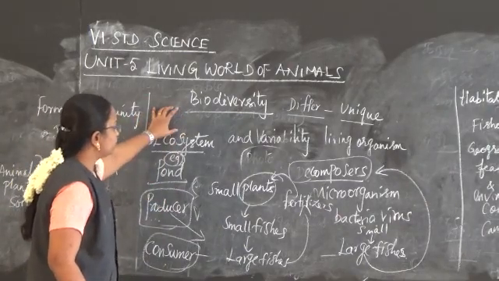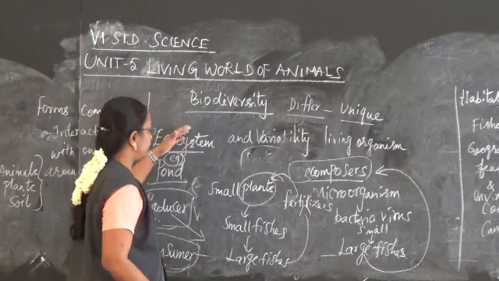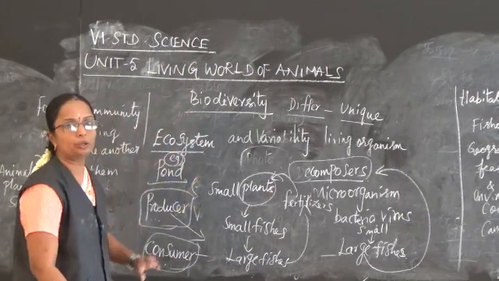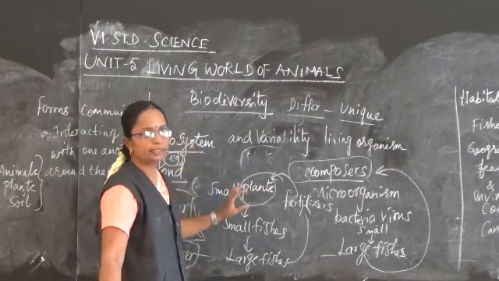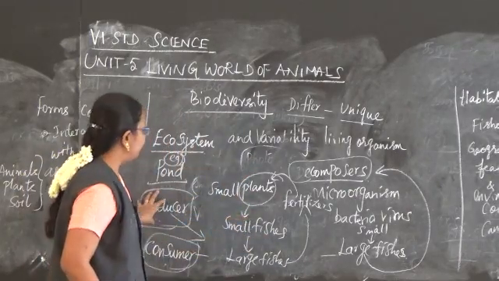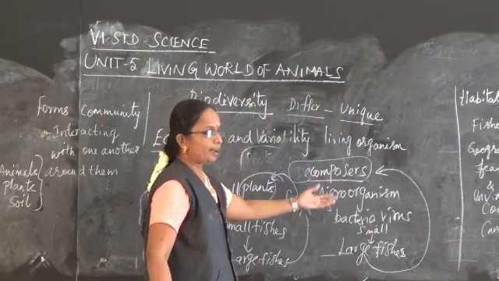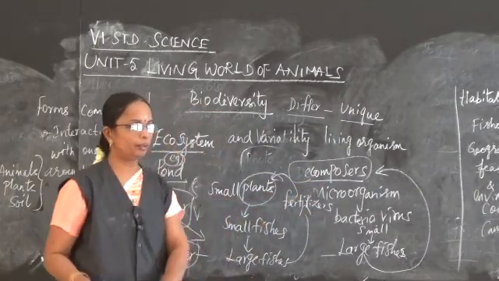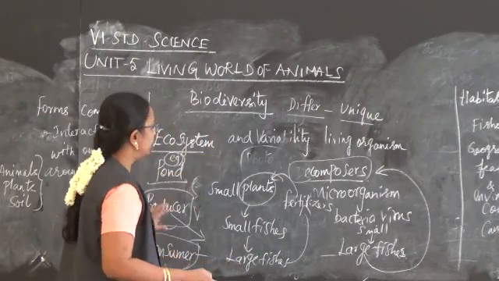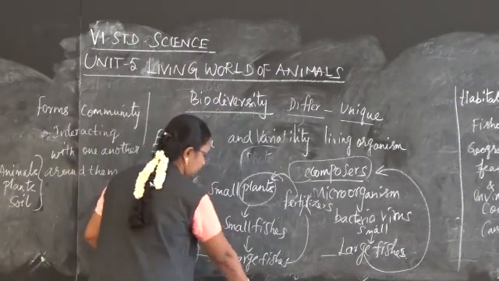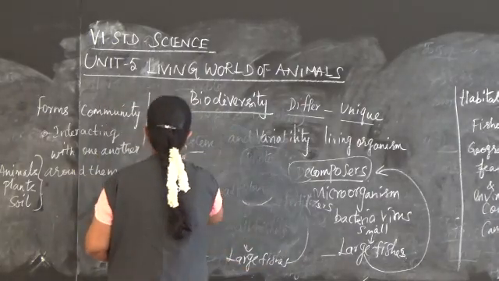Biodiversity is nothing but the variety of organisms which are interrelated to each other. Each organism is related to each other. Not only in the pond, but in grassland, desert and forest, we can find such interrelation in the diversity.